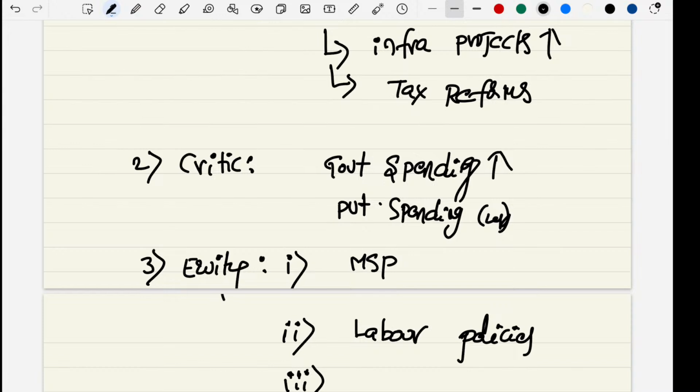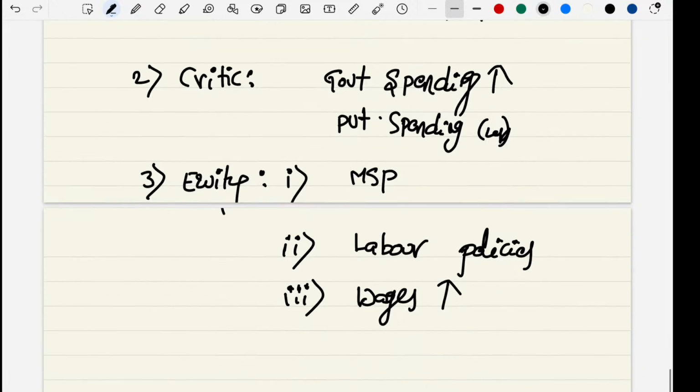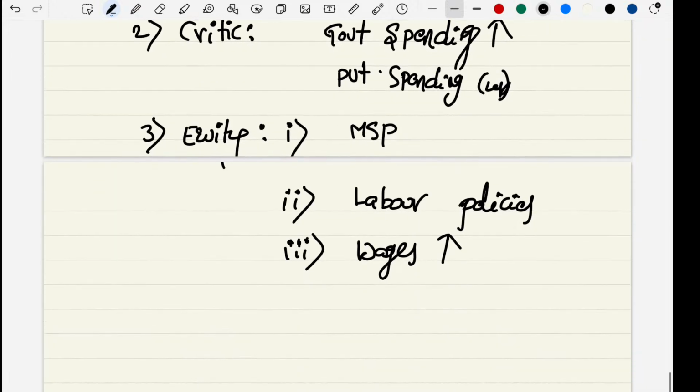And especially wages. If the wages are increasing, then income in the hands will increase. Finally, economic growth will move, or growth will be in the positive.